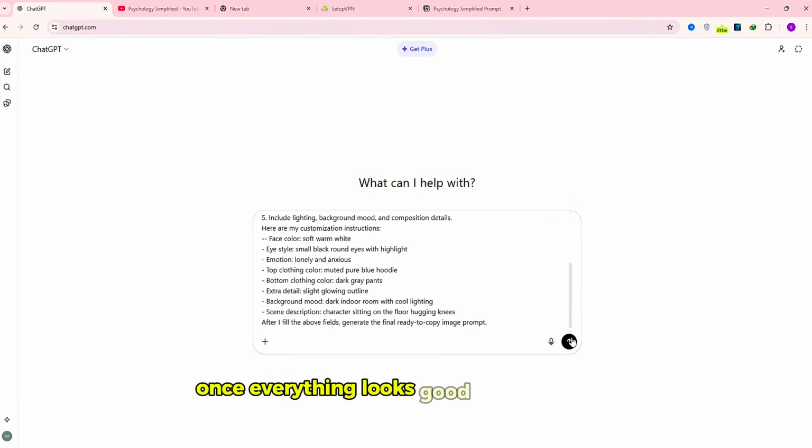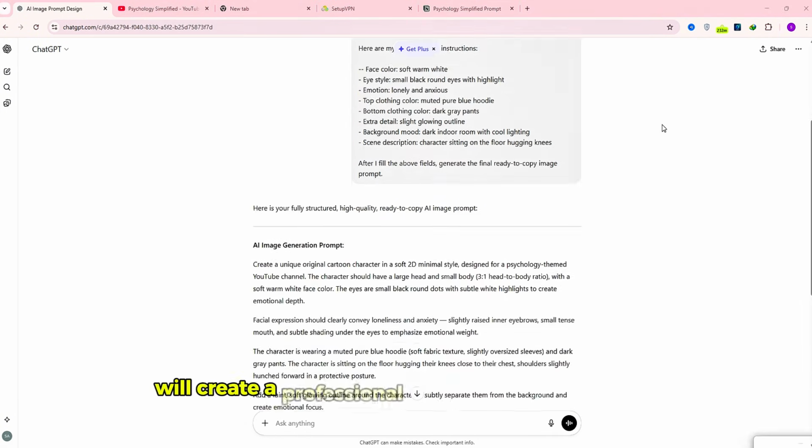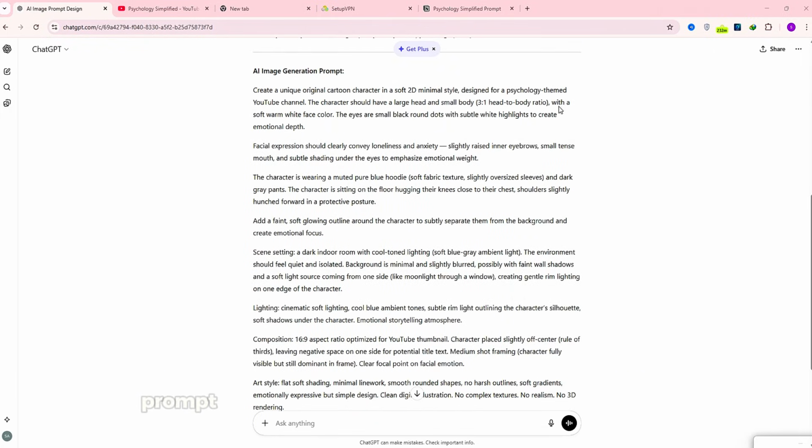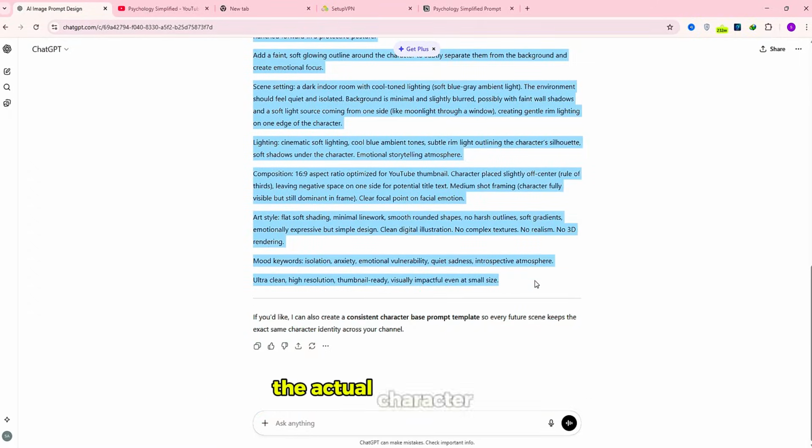Once everything looks good, click Generate. Within seconds, ChatGPT will create a professional, detailed character image prompt for you. Now copy that final character prompt because we're going to use it to generate the actual character image.